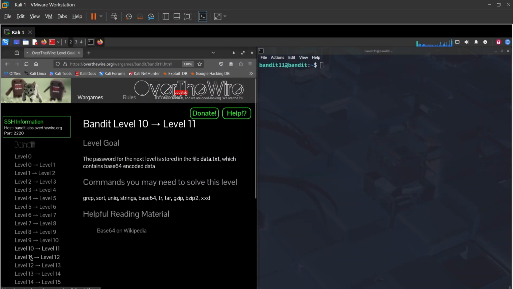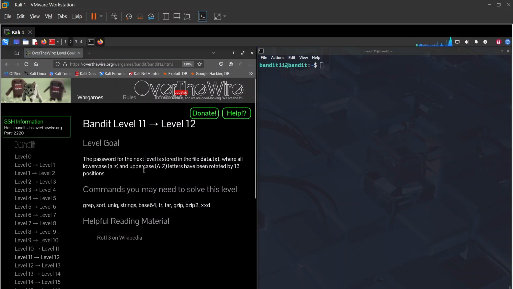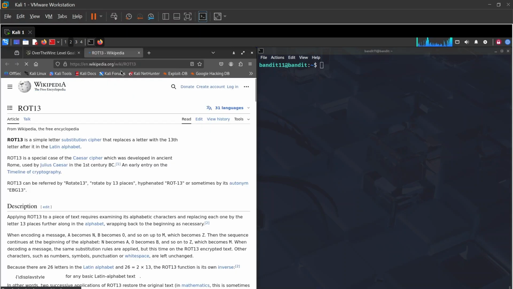So we'll go to level 11 to 12. The password for the next level is stored in the file data.txt, where all lowercase a to z and uppercase A to Z letters have been rotated by 13 positions. So we're dealing with rot13. We can read more about this here on rot13, or I can just open this a little bit, and it says it's a simple letter substitution cipher that replaces a letter with the 13th letter after it in the Latin alphabet, blah blah blah.